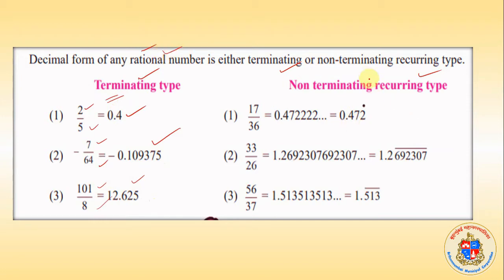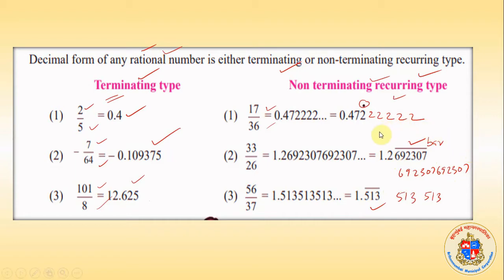There are non-terminating numbers like 17/36. Here is a dot, you know that. It means the 2 will continue here. It will be 2 continuously. Here is a bar over here. It means 692307, 692307, ऐसे repeat होके जाएंगे, but repetition is there. It is recurring type, not terminating, recurring type. Here it is again recurring, 513, 513 ऐसे जाएगा. So these were explanations for our rational numbers.